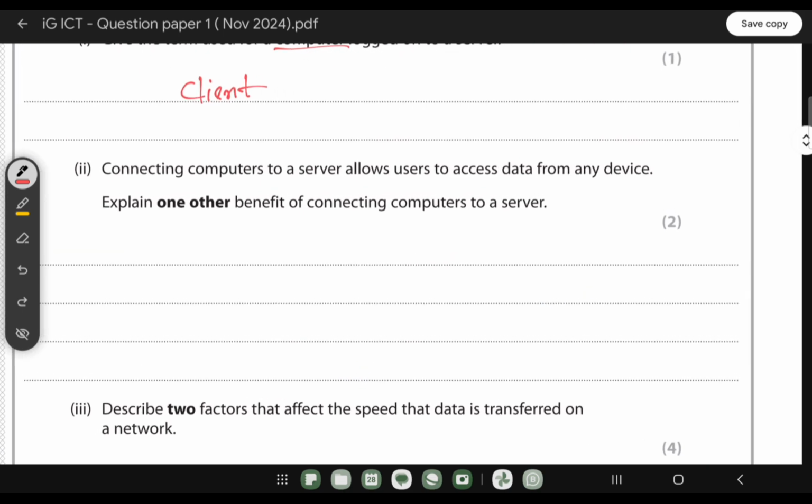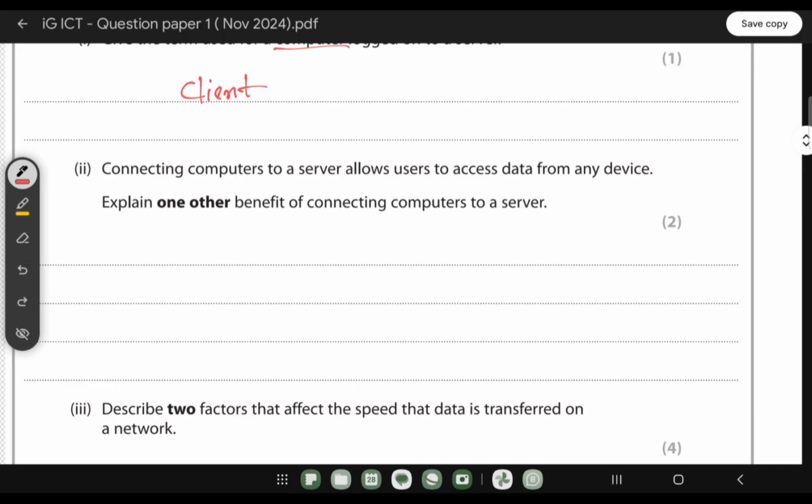If you think about Google Drive, it's actually on a server. So when we are storing any file in Google Drive, we are storing that particular file on the server. And what is the benefit we get from there? It saves our space, right? And also we don't need money as well.